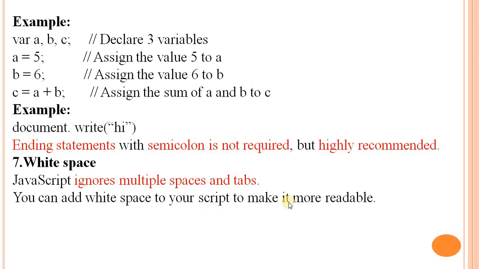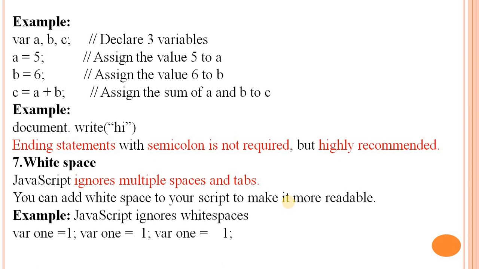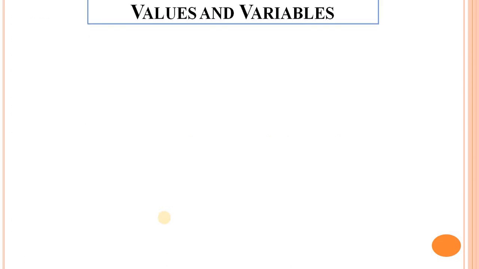For example, here var x = 1 has no extra white space, and here var y = 1 has spaces, yet the value 1 is assigned to the variable. It ignores multiple spaces or tabs, and for readability we can add white spaces in JavaScript.